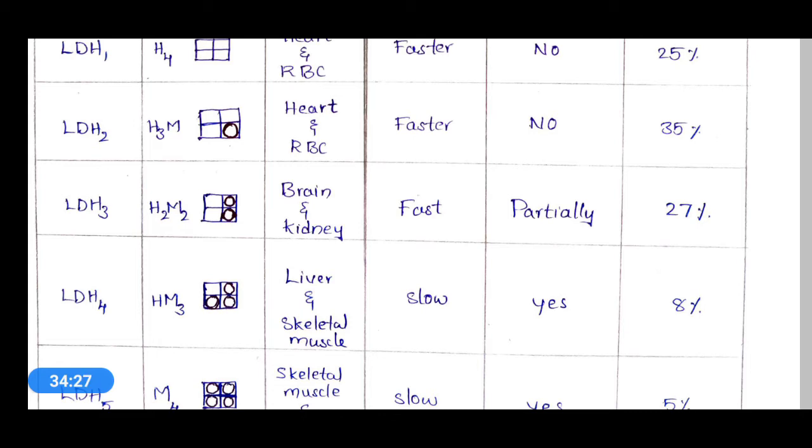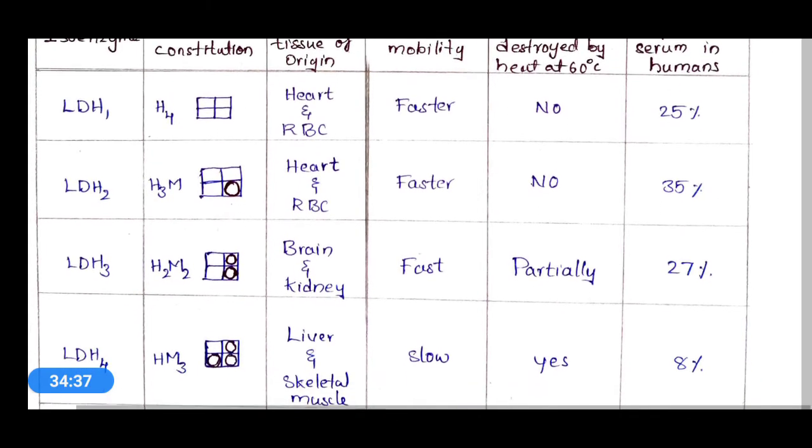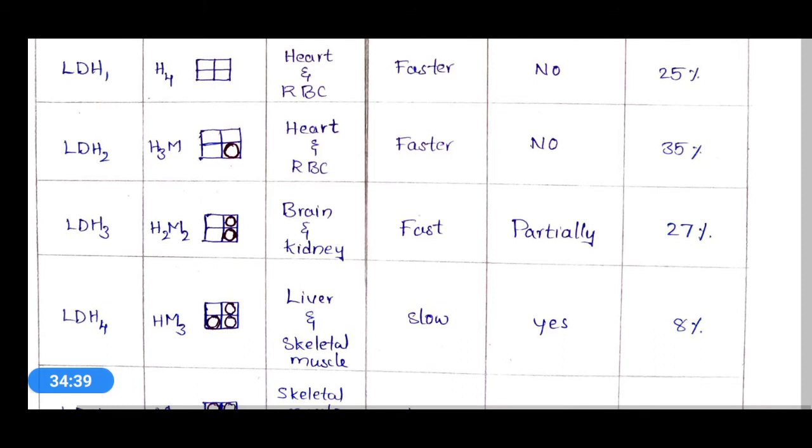Regarding denaturation at 60 degrees centigrade, LDH2 is also not easily denatured or destroyed, and its percentage in human serum is around 35%.